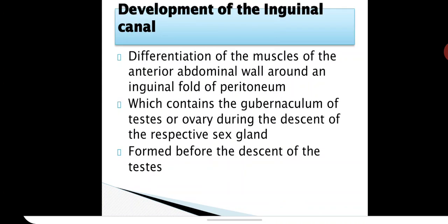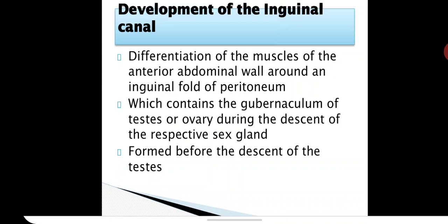How does this canal develop? Actually, the canal is developing because of the differentiation of the muscles of the anterior abdominal wall around an inguinal fold of peritoneum, which contains the gubernaculum testis or ovary during the descent of the respective sex organ.